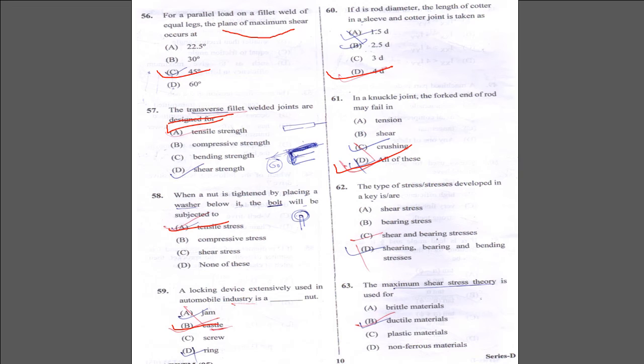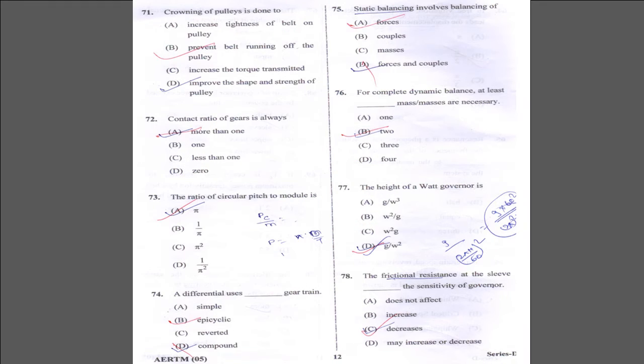All of the above. The type of stress developed in the key is shear and bearing stress. The maximum shear stress theory is used for ductile materials. The crowning of the pulley is done to prevent the belt from running off the pulley. The contact ratio of gears is more than 1. The ratio of circular pitch to module is pi. A differential is used in an epicyclic gear train.